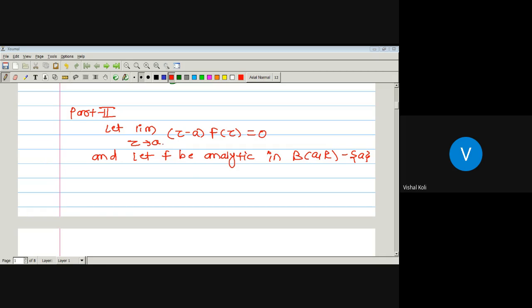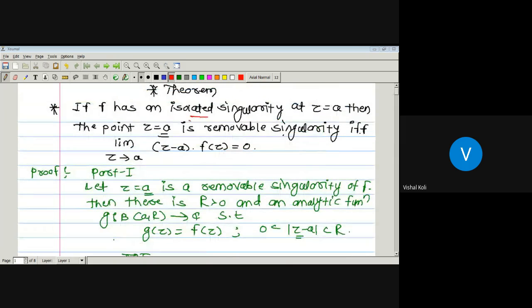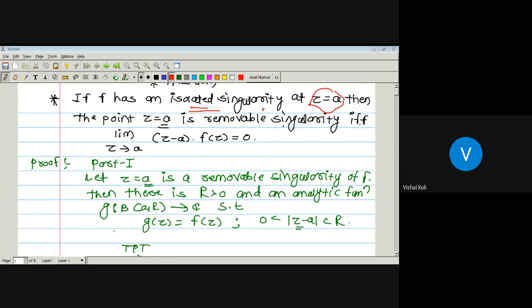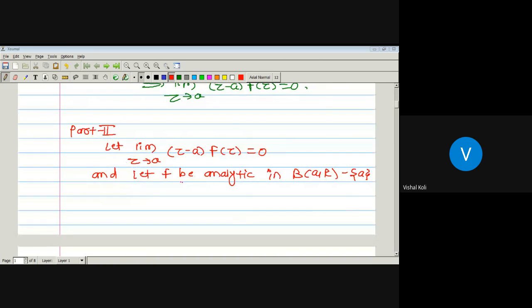We have limit Z tending towards the point A, Z minus A into F of Z will be equal to 0. Okay, and we have to prove that this point Z equal to A is a removable singularity for the given function. Already we have that F has an isolated singularity. It means in its neighborhood the given function has no singular point. It means it is analytic in the deleted neighborhood of this point A. So from that we take the given function F to be analytic in the deleted neighborhood of point A. Now we have to prove that Z equal to A is a removable singularity.